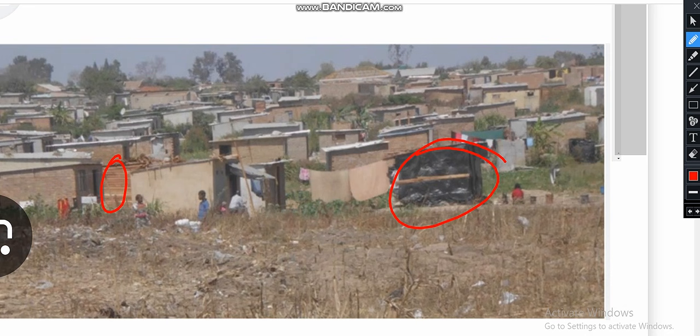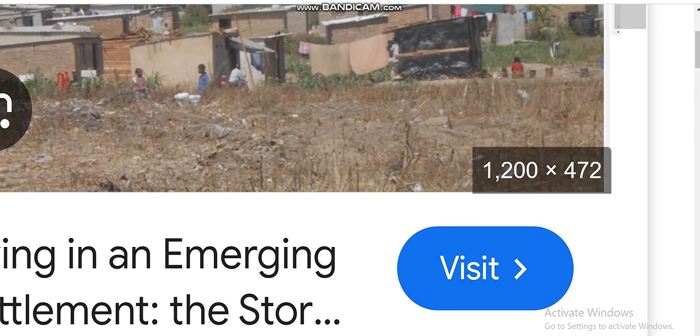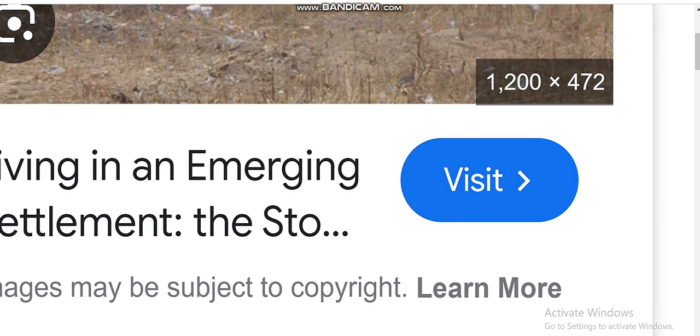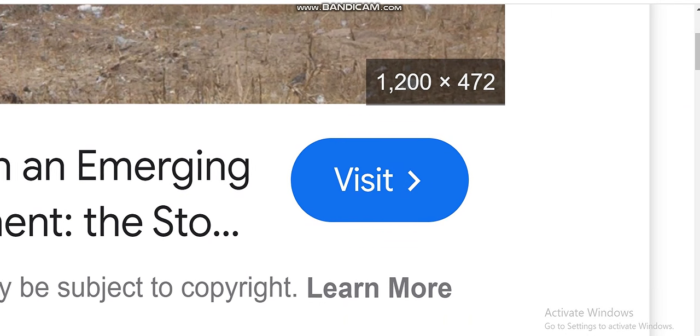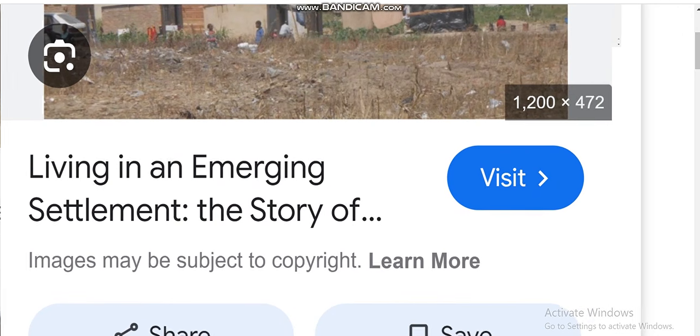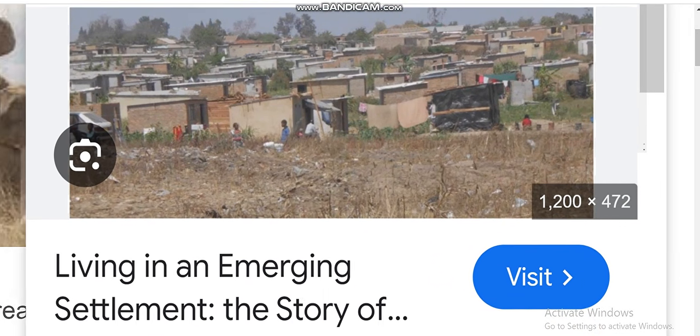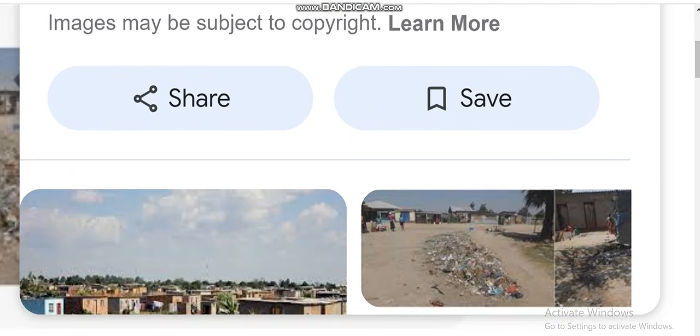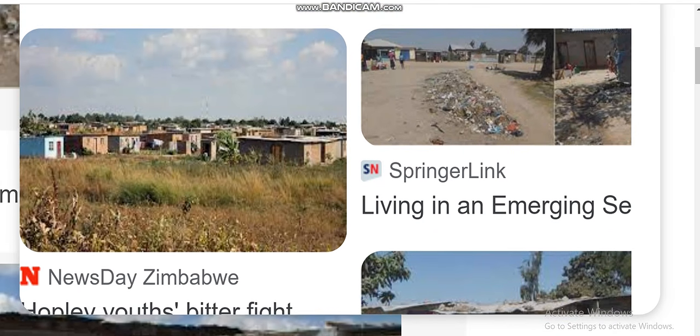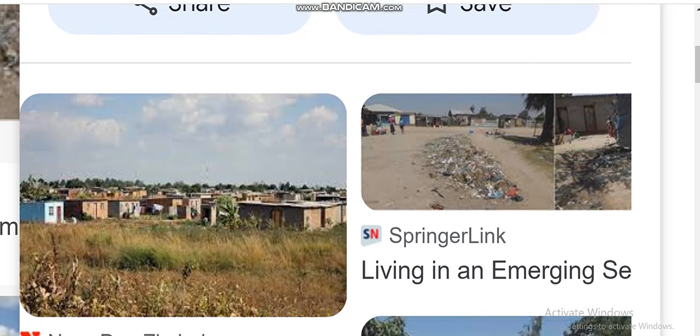For example, in Hopley, this is a picture of Hopley. Okay, let me show you. It's actually Hopley here. I'm sorry for those who are staying in Hopley. Let us learn about your place.